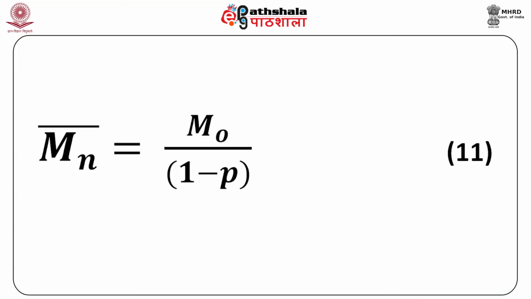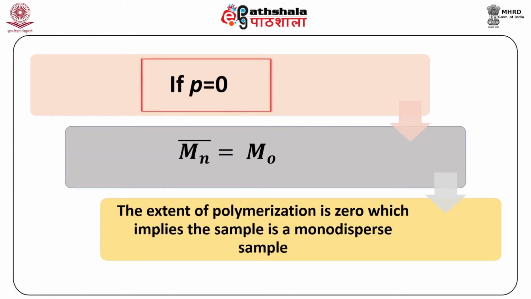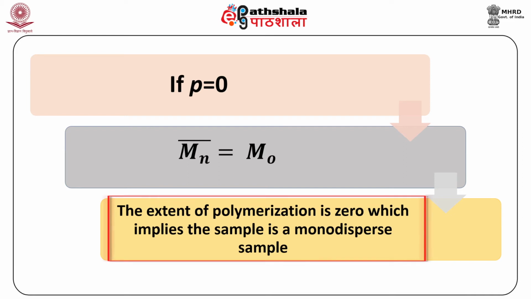Therefore, Mn bar is equal to m naught divided by 1 minus p. This is our equation 11. If p is 0, this implies Mn bar equals m naught. That is, the extent of polymerization is 0, which means that the sample is a monodisperse sample.